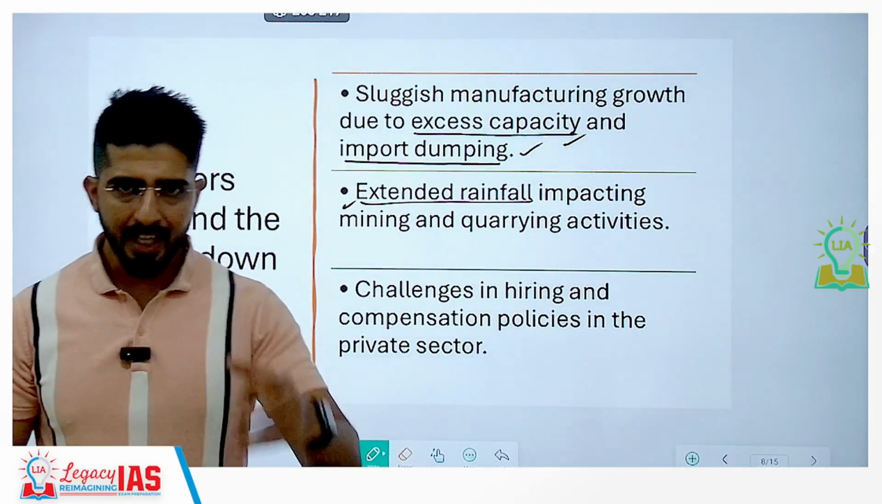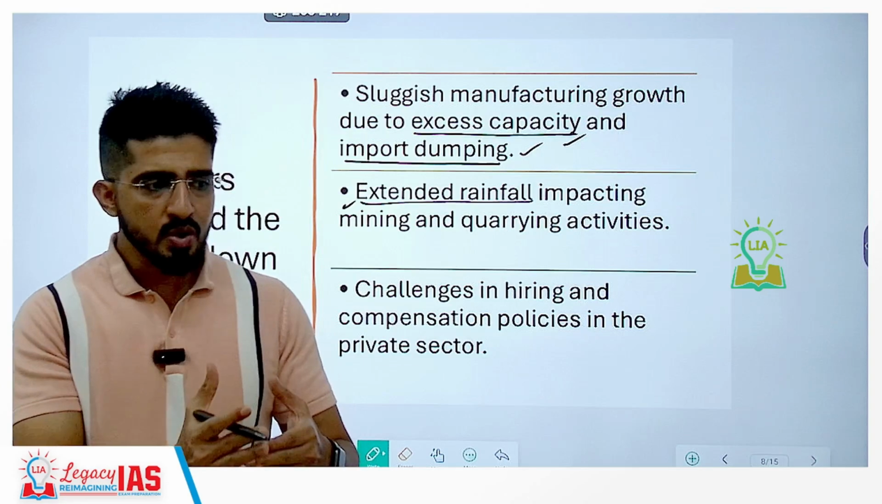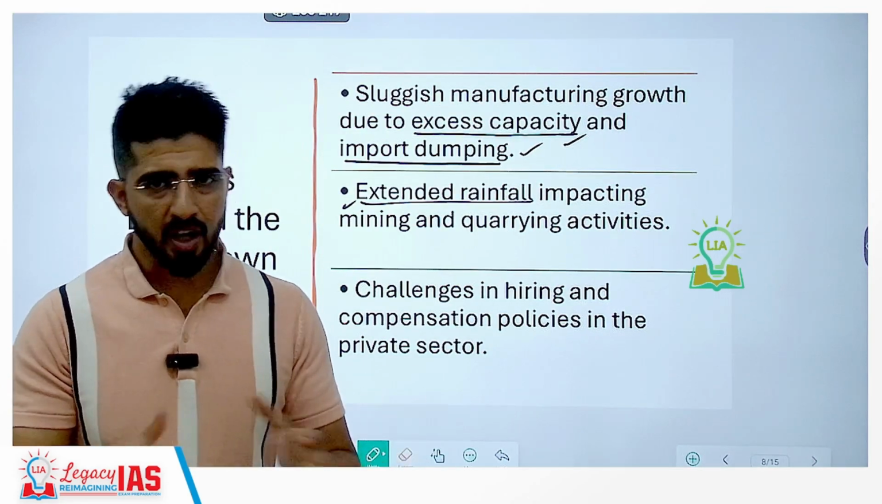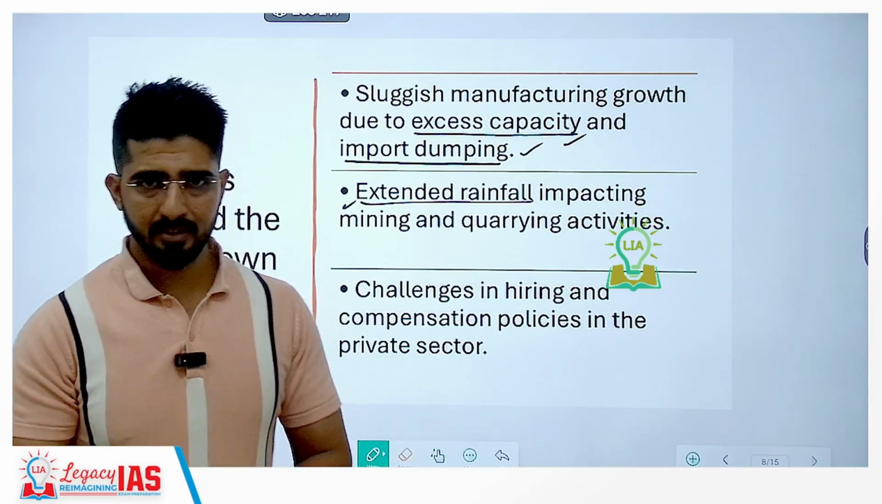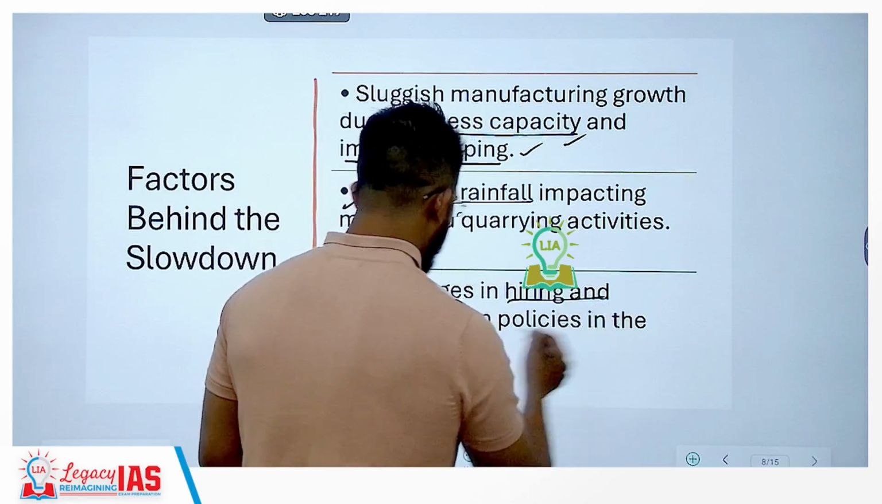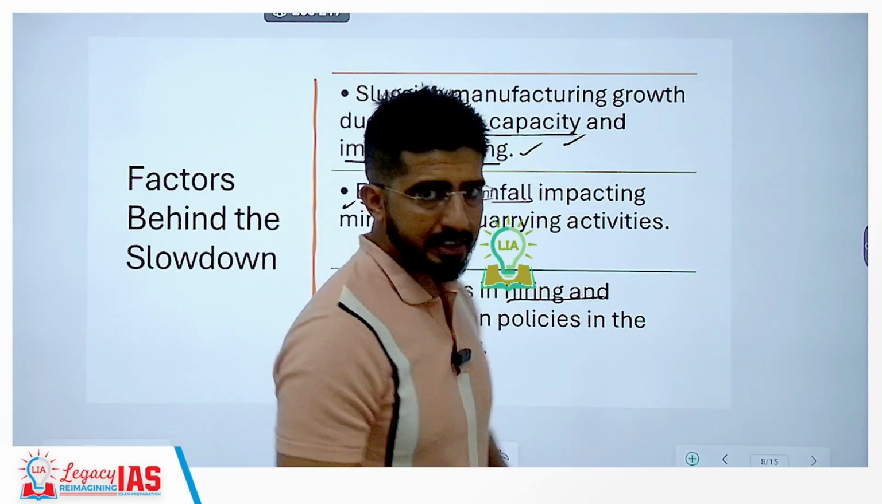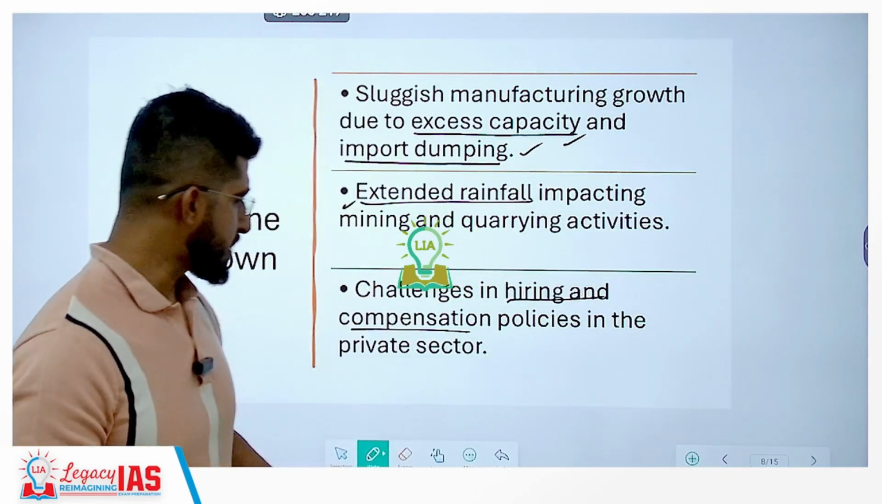And then the problem in the mining and quarrying sector was about the extended rainfall. So whenever there is excess rainfall for months together, you generally find it difficult to do the mining and quarrying work. So the workers find it difficult to get into the mines, right, to do the quarrying. There were also challenges in the hiring and the compensation policies, especially in the private sector, in the corporate sector. So this was another problem.